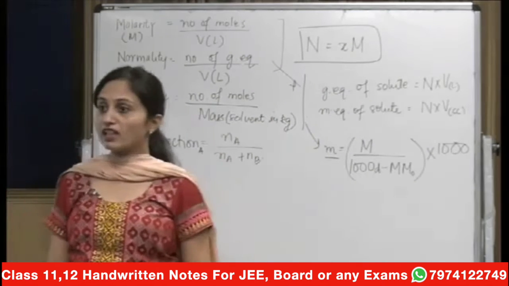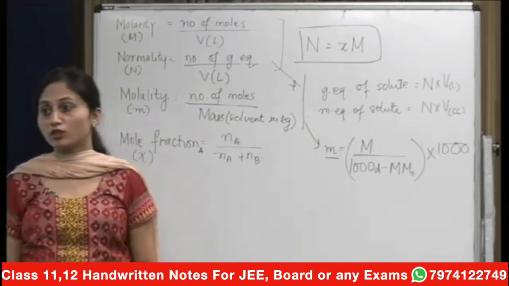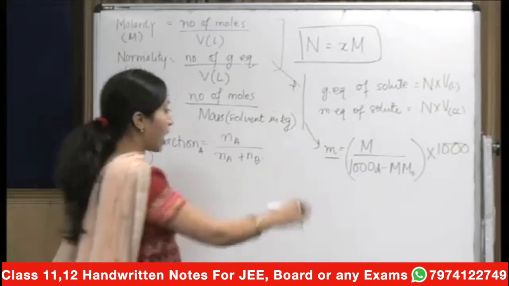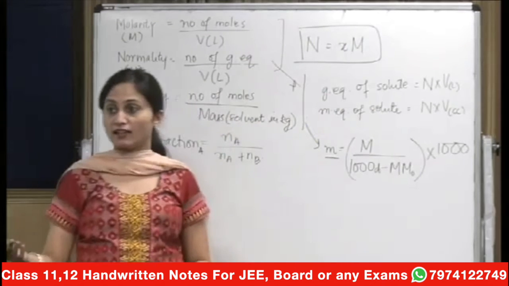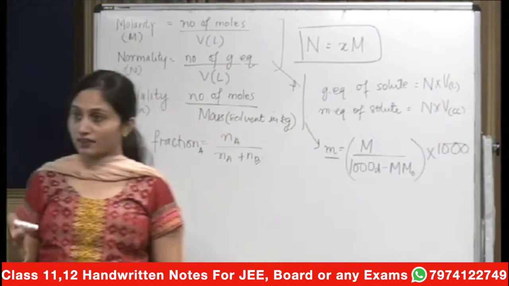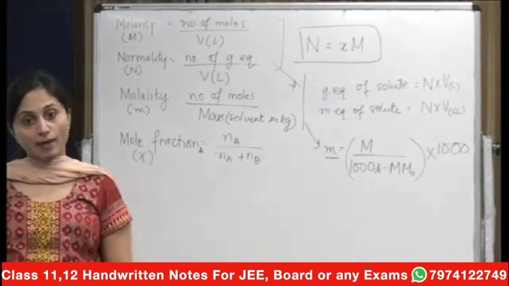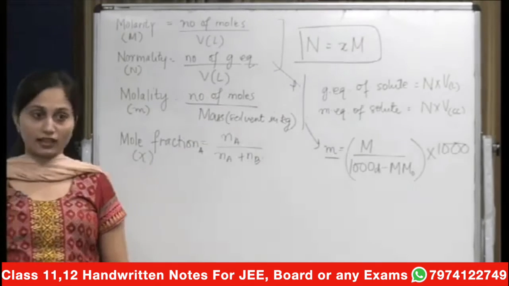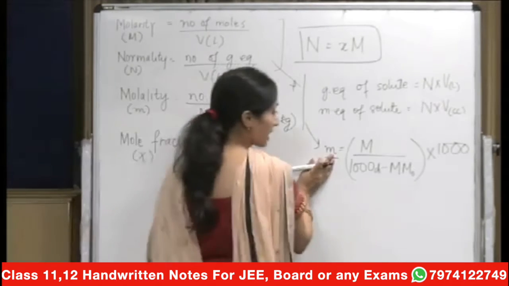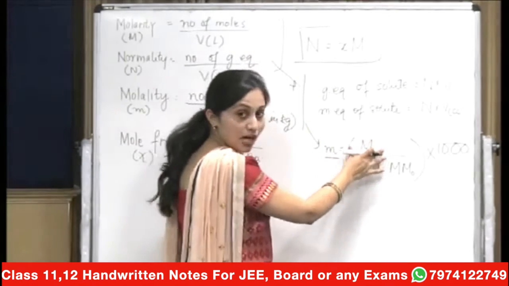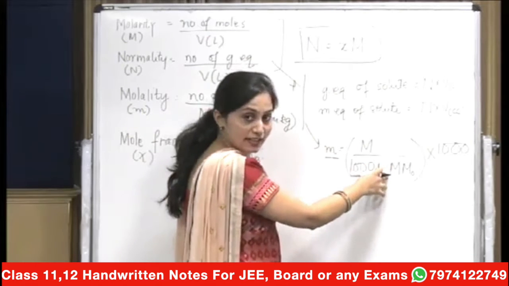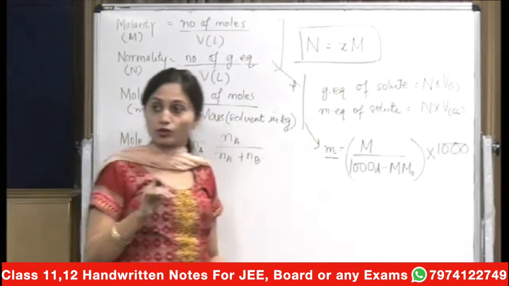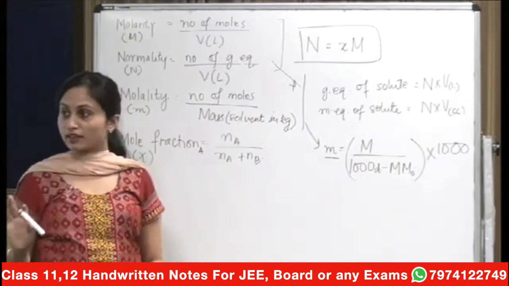Nobody is going to ask you about the derivation, not even in your CBSE. So please remember, how is molality related to molarity? That is m is equal to M into 1000 upon 1000 d minus M m naught. Done? Repeat it again for yourself. It should be clear to you which m you are talking about. वो तो दिमाग में clear रखोगे ना.